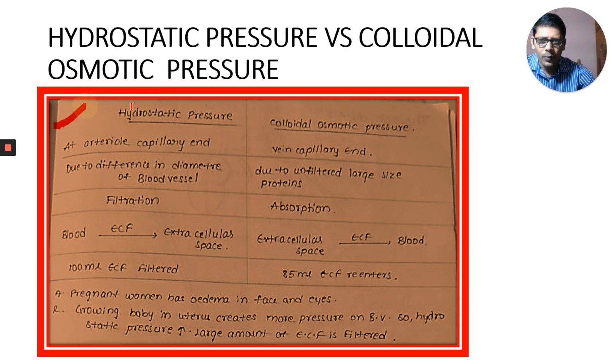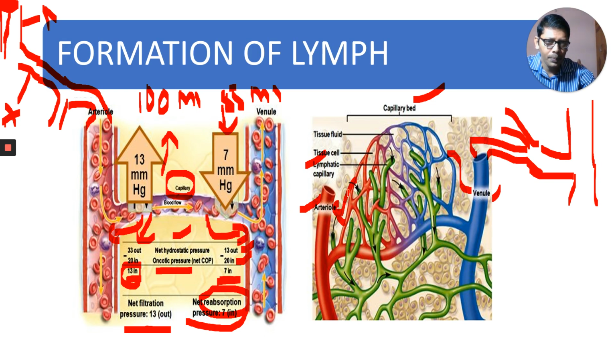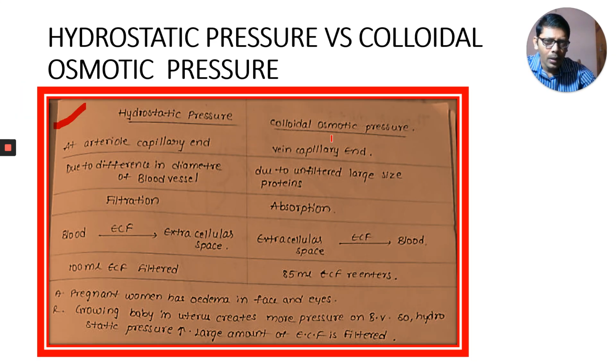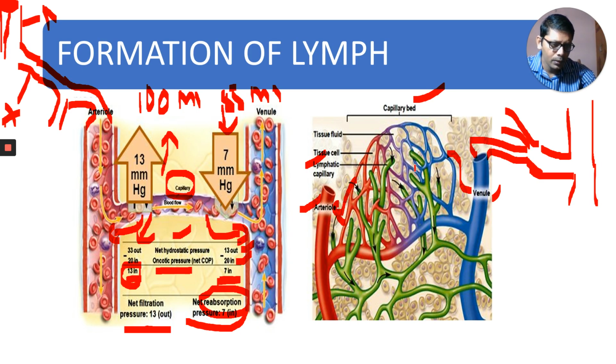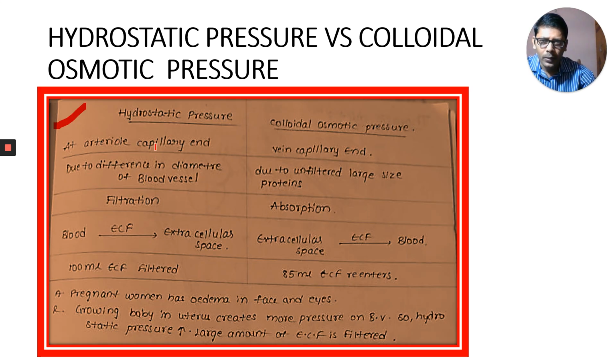Okay, this pressure we find at the arterial capillary bed. That means here we find this hydrostatic pressure, more hydrostatic pressure. Colloidal osmotic pressure is found at the venous capillary end. Okay, hydrostatic pressure is due to the difference in the diameter of the blood vessel, and colloidal osmotic pressure is due to unfiltered large plasma proteins.